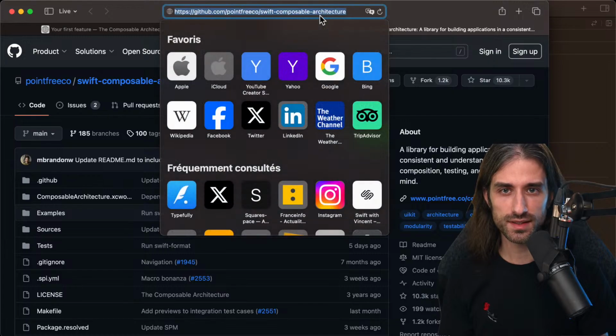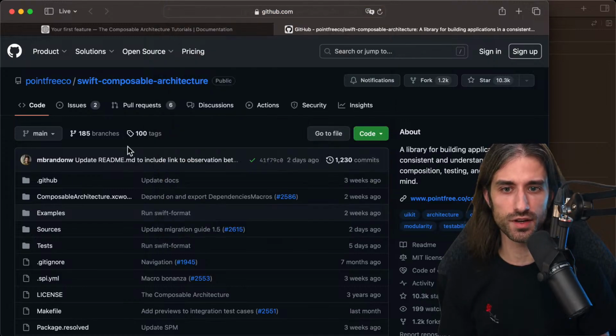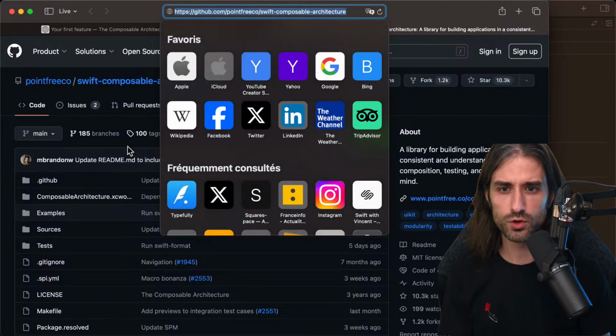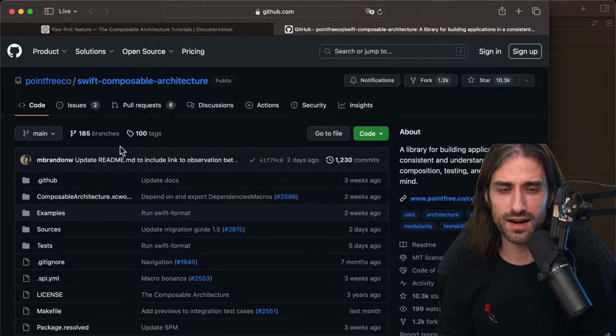So the way to do it is that you go to the repo of the composable architecture on GitHub. I've put the link in the description, but to get it, you can just search for GitHub and TCA, or GitHub the composable architecture, and you will find it. I'm going to copy the URL of the GitHub page.